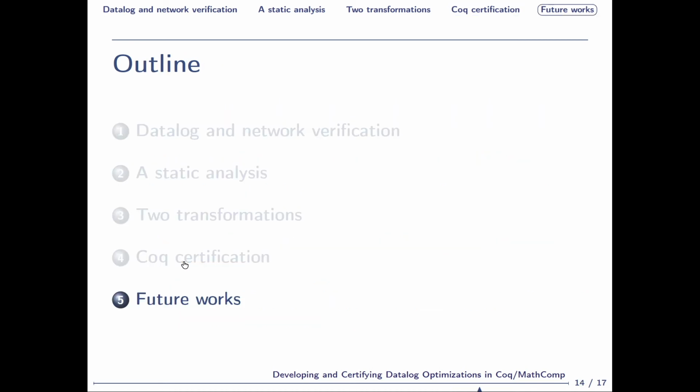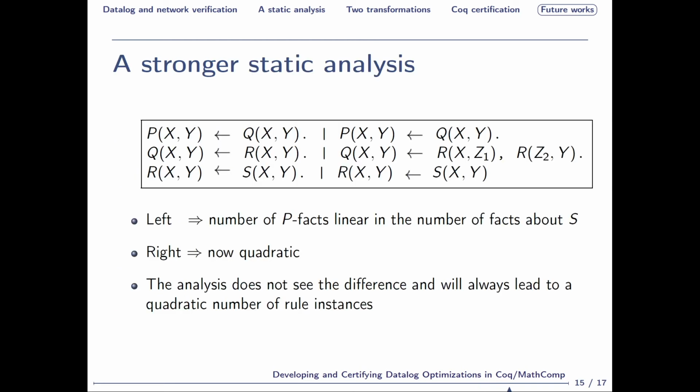One thing we would like to address in the future is a stronger version of the analysis, which simulates a weak version of dependency across values. We illustrate this issue with the two following programs, one on the left, one on the right.